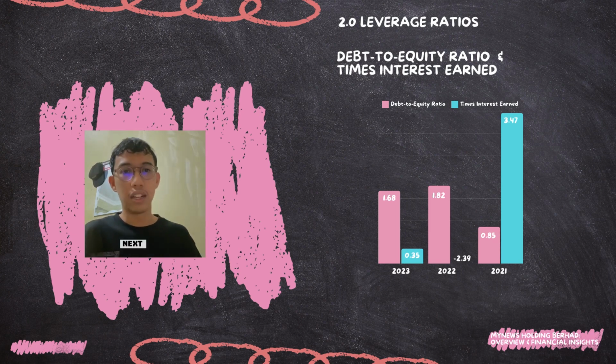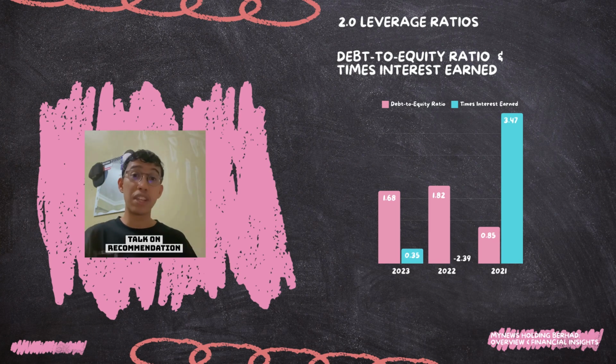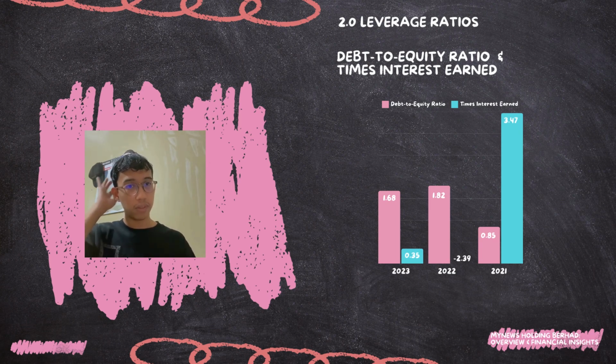Next, let's talk about the recommendations that I would suggest to improve. The first is to reduce debt. Why should we reduce debt? This helps to gradually lower the company's debt levels to improve the debt to equity ratio.